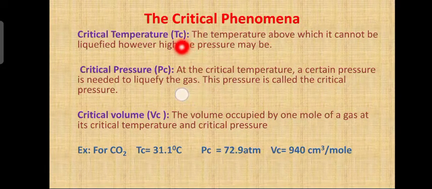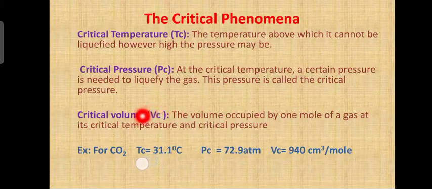Now, critical temperature, represented by Tc. What is critical temperature? The temperature above which it cannot be liquefied, however high the pressure may be. It is a temperature above which you cannot liquefy it, whatever the pressure. That is called critical temperature. Then what is critical pressure? At the critical temperature, a certain pressure is needed to liquefy the gas. That pressure is called critical pressure.